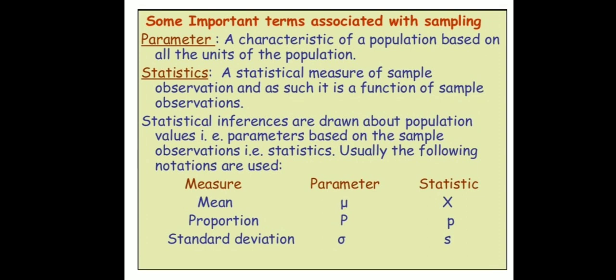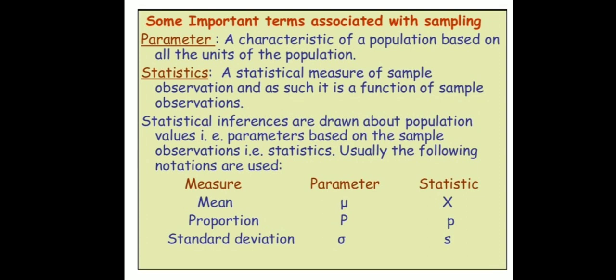Usually the following notations are used. To measure the mean, for the population parameter the mean is mu, and for the statistic it is x bar. Actually it should be x bar. And similarly for the proportion.